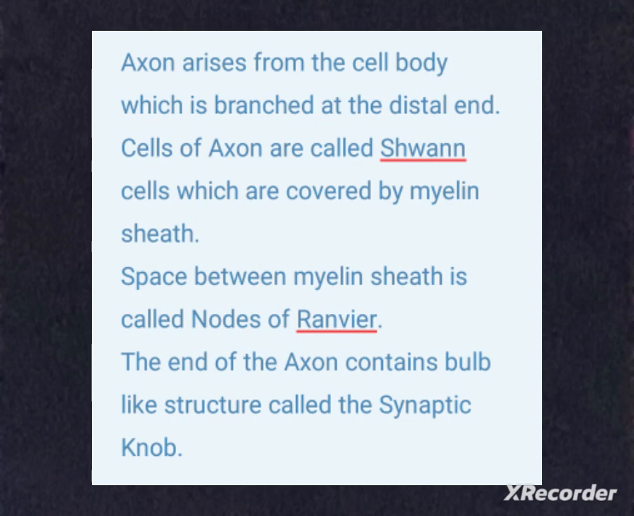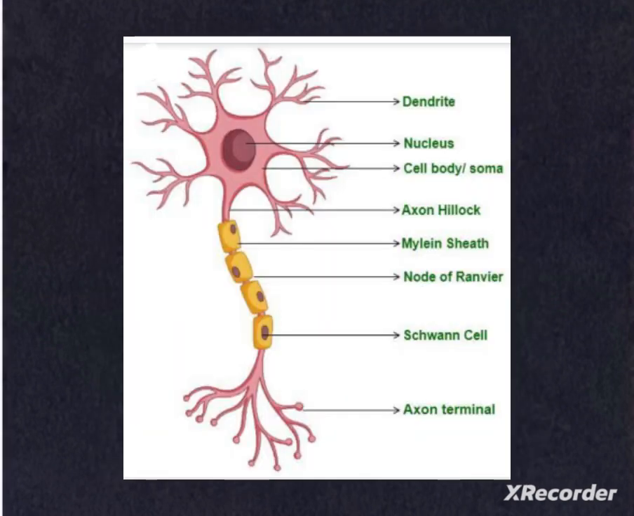Axons arise from the cell body, and there is only a single axon. The axon arises from the cell body and is branched at the distal end. The cells of the axon are called Schwann cells, which are covered by a myelin sheath. The space between the myelin sheath is known as the nodes of Ranvier. The end of the axon contains a bulb-like structure called the synaptic knob.